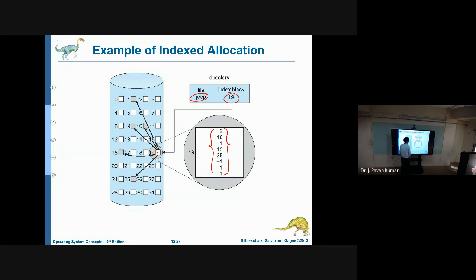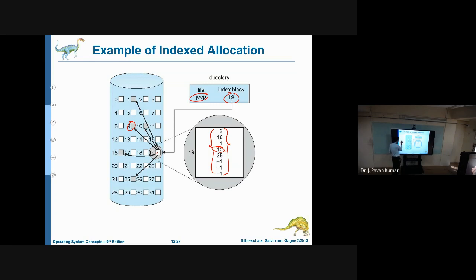The advantage here is that we can access this file directly, randomly. Suppose we wanted to access 9, then let us say 10, we will have the corresponding link here in this index block itself, so we can reach the block in less time. Random access is possible. Understand?